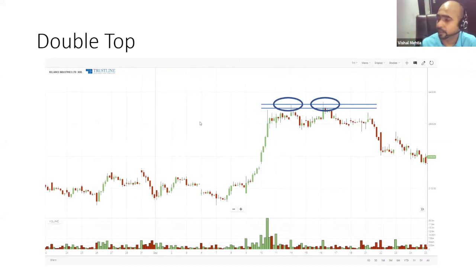Go to HDIL, go to Yes Bank, go to any chart and put a 200-day moving average. And you will see invariably that once the price goes above the 200-day moving average with volume, it's a good indication that there is some insider who is trying to sell it out.